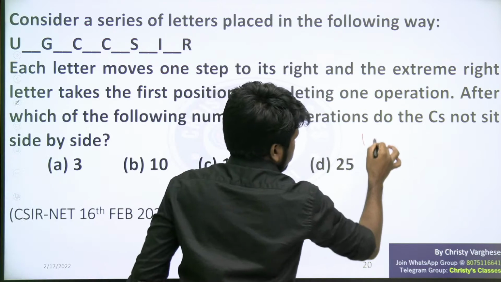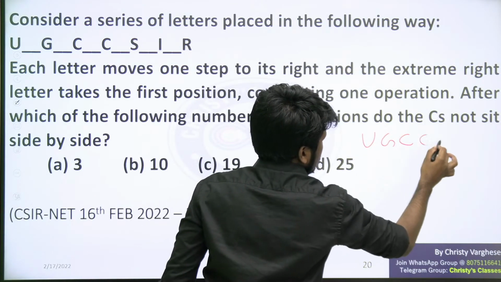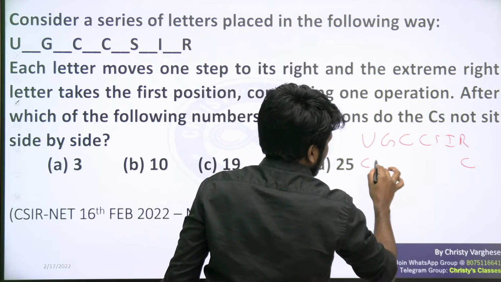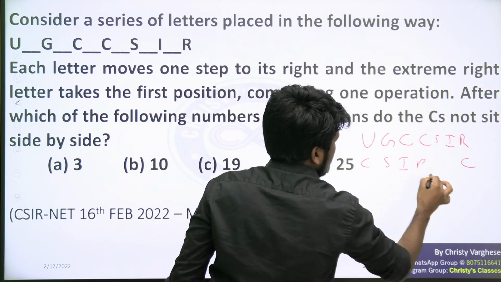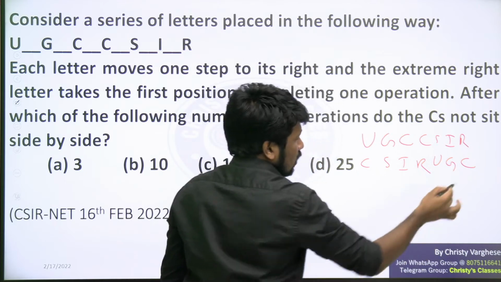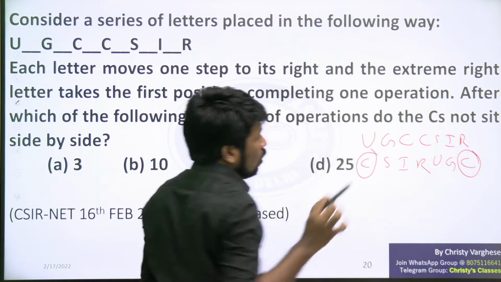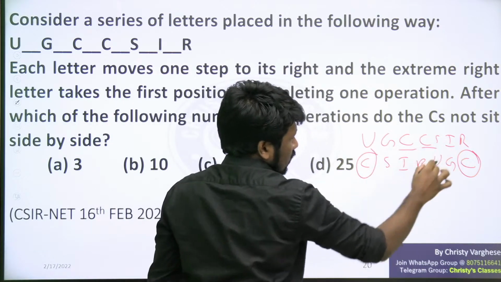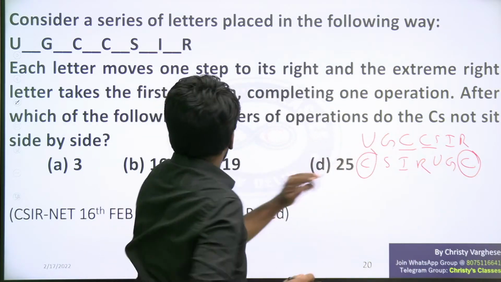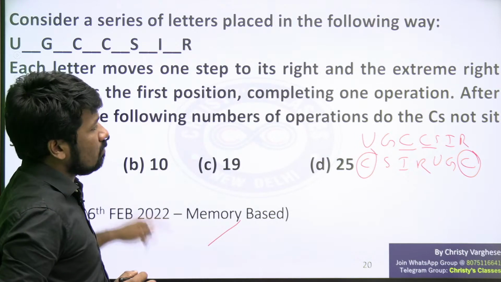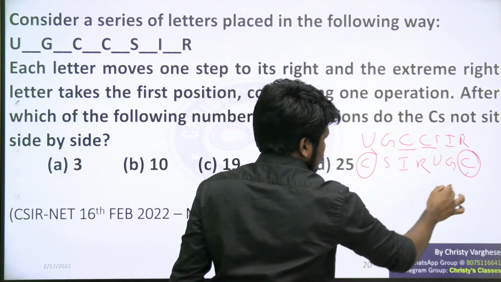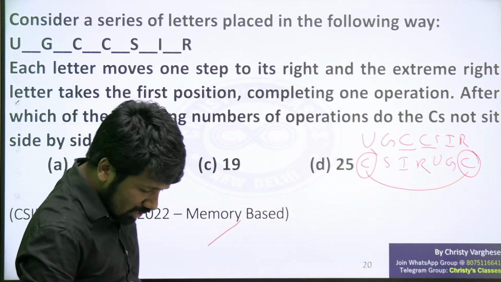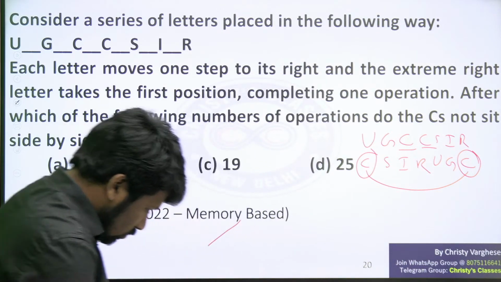From this situation UGCCSIR to the situation where CSIR will be here and UGC will be here, so that the C and C are not together. Did you all understand? Now C and C are together, but finally the C's should not sit side by side. So this is the only way of doing that. For that, how many operations are needed? That is the question.